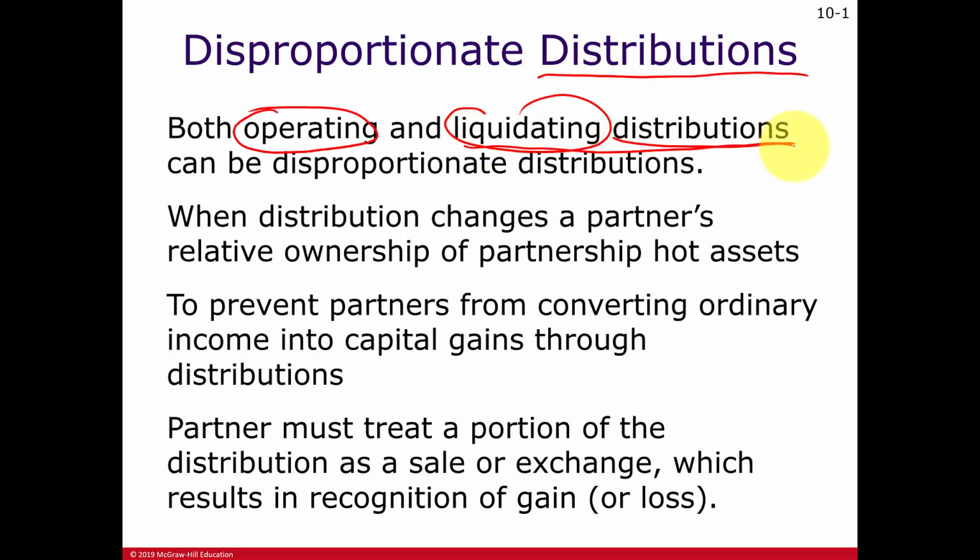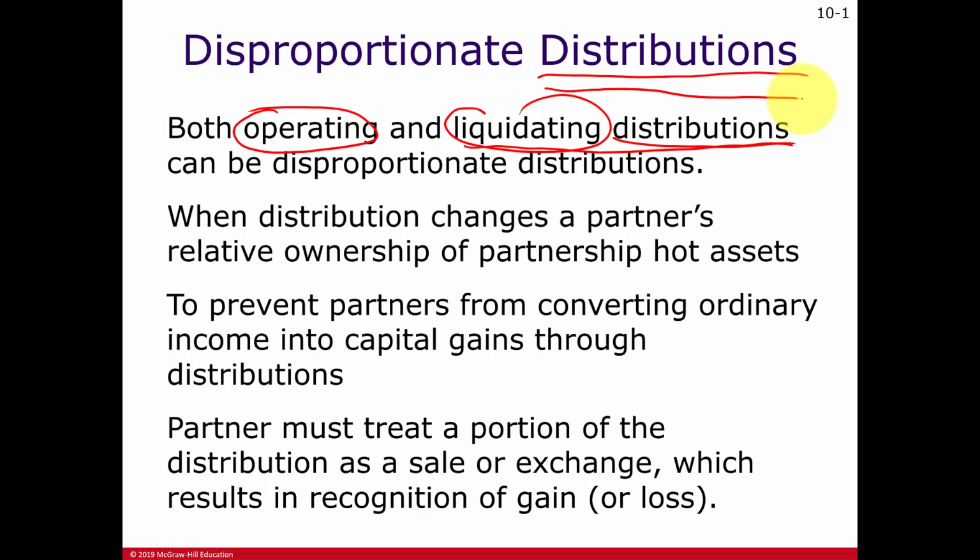The same thing can be done if a partner sells all of his or her interest in the partnership to another partner or an incoming person to become a new partner. Here on this screen, we're talking about distributions that have to have equality of all the different assets in a partnership.